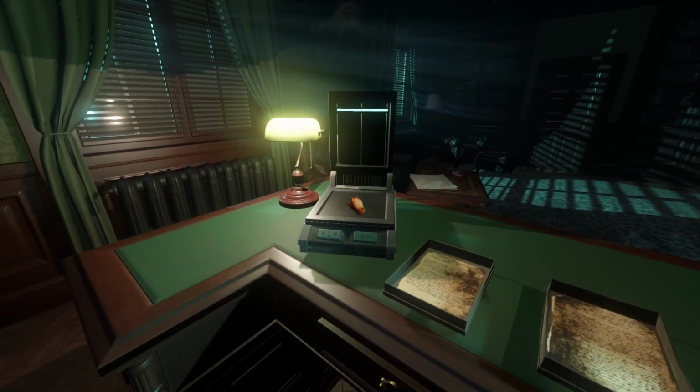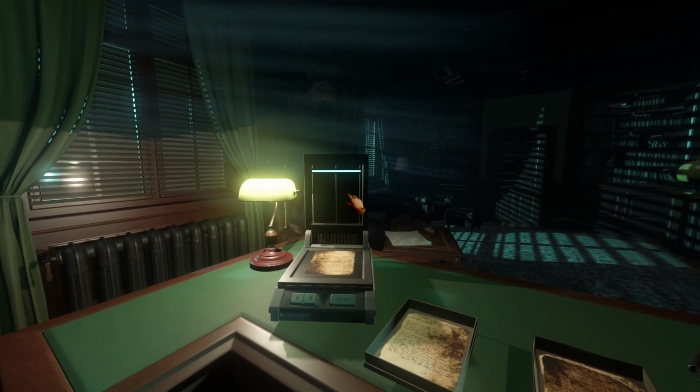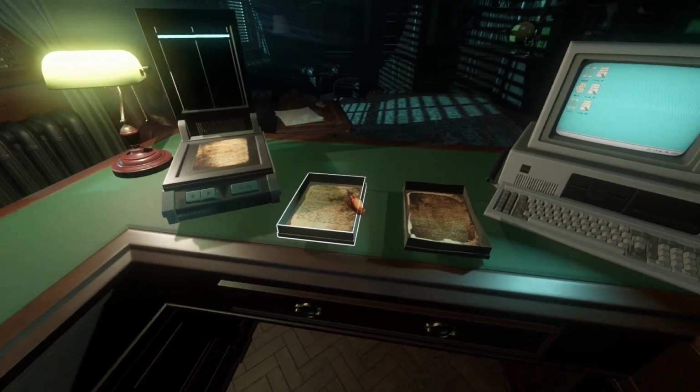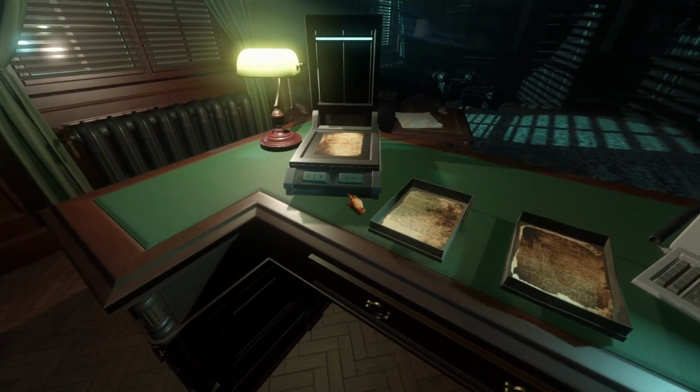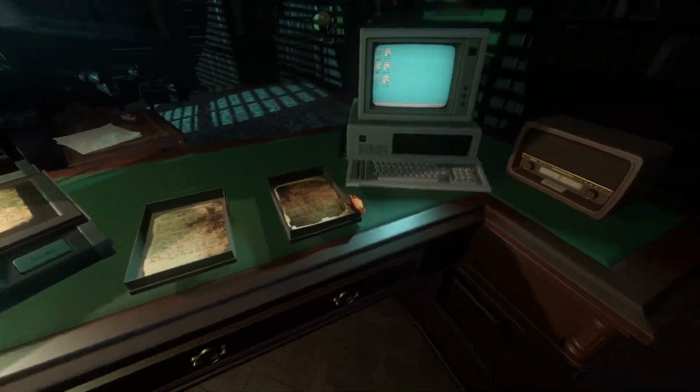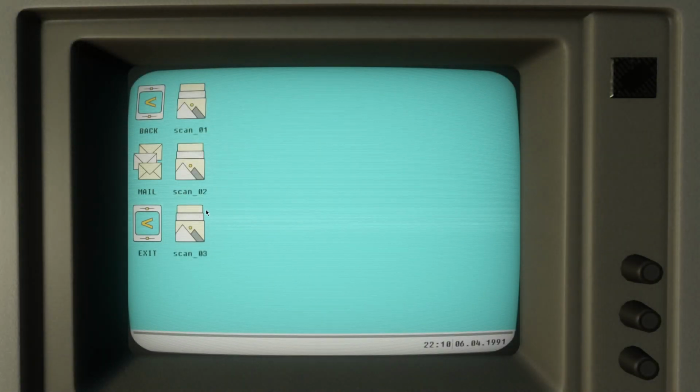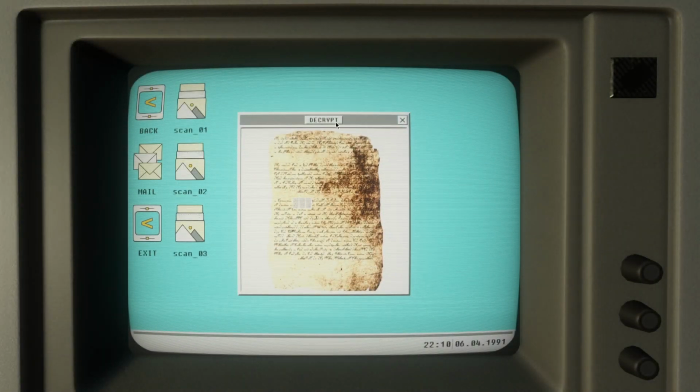Place only one in. Last time I placed multiple in, and then it broke. Pretty sure that's why it broke. Scan 3. Decrypt.